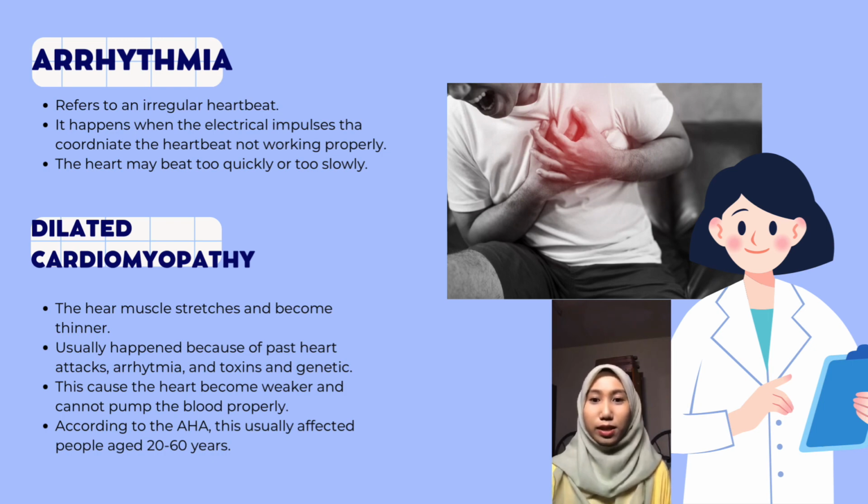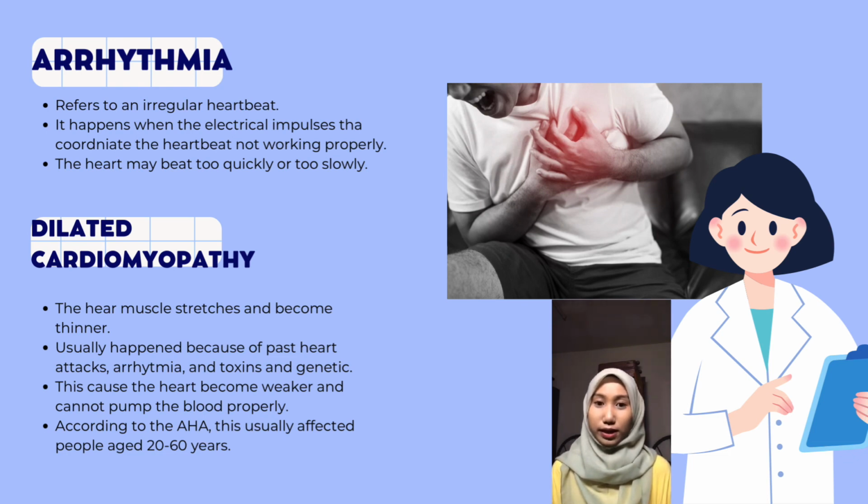Arrhythmia. Arrhythmia refers to an irregular heartbeat. It happens when the electrical impulses that coordinate the heartbeat are not working properly. The heart may beat too quickly, too slowly, or too erratically. In some cases, arrhythmia threatens our life. There are various types of arrhythmia, including tachycardia. This refers to a rapid heartbeat. Second, bradycardia. This refers to a slow heartbeat. And the last is premature contractions. This refers to an early heartbeat.